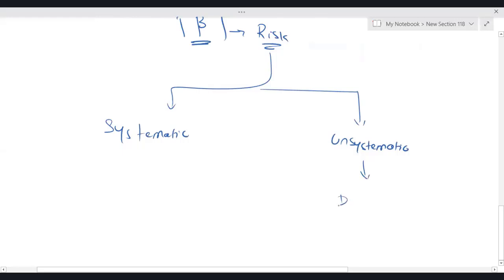Unsystematic risk is a diversifiable risk. Basically, unsystematic risk is a diversifiable risk. Your company can diversify this risk, meaning your company can reduce this risk. Your company can spread this risk. Even your company can eliminate this risk.